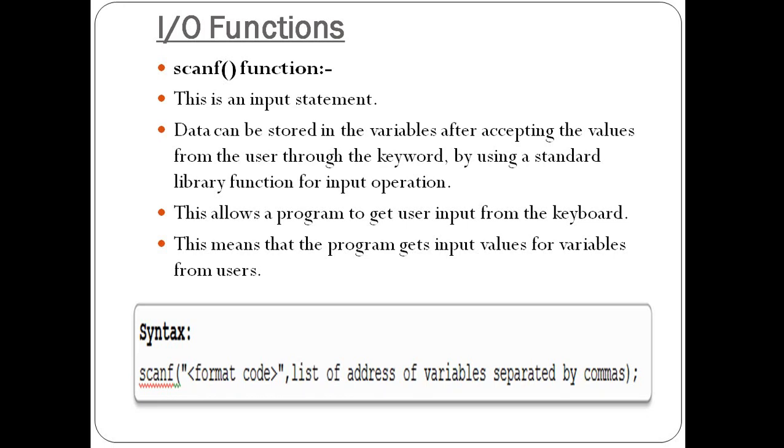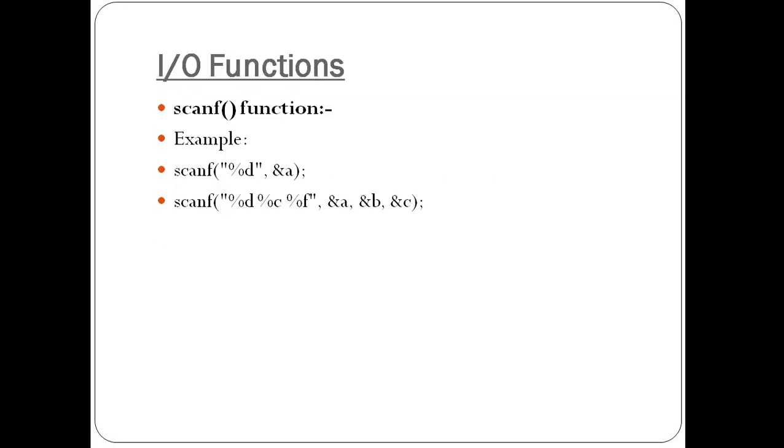Same, it first requires the format codes and then the list of variables separated by commas. Those variables hold the input value. Now next, these are some examples. One more thing is important: before the name of the variable, we give the ampersand symbol. So this is the example of scanf. I want to give the value of a variable which holds an integer value, because %d is used to refer to an integer value.